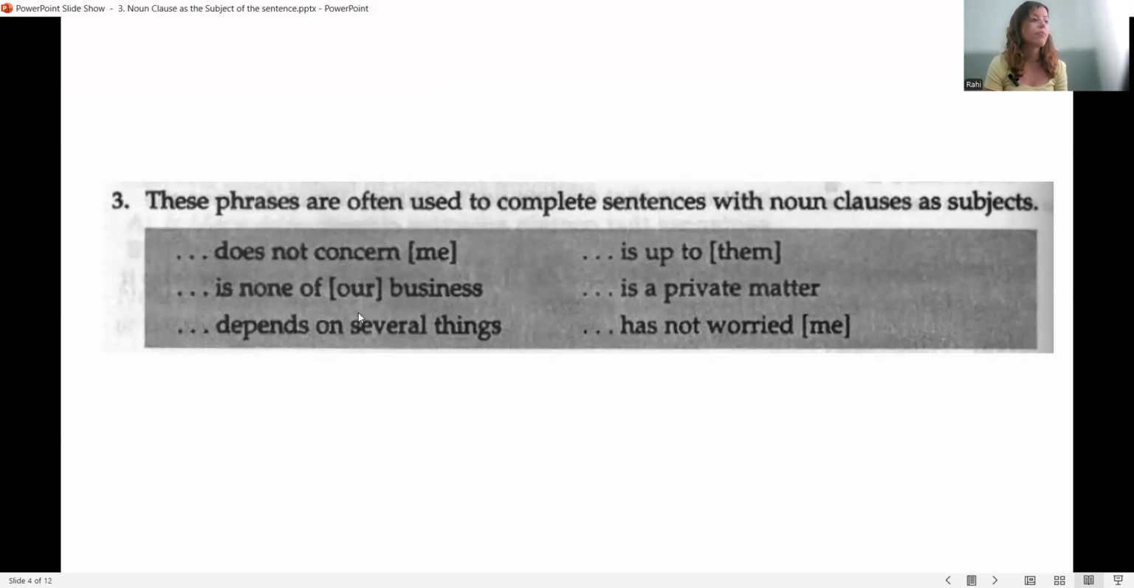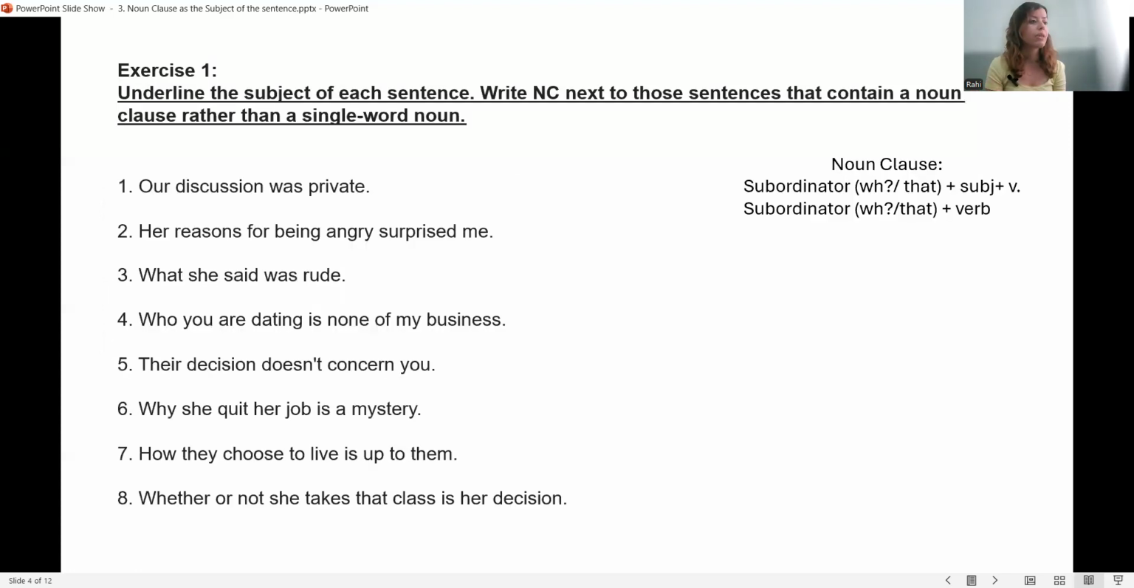You can use these phrases to complete the noun clauses that start the sentence. So the noun clauses that function as the subject of the sentence normally have one of these phrases included. For example, it does not concern me, is none of my business, depends on several things, is up to them, is up to you, is a private matter, has not worried me. So these are formulas that you can memorize, and it helps you with your sentence making.